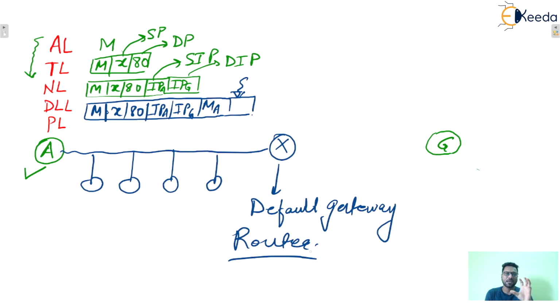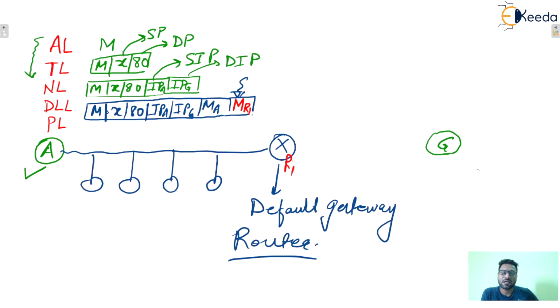So let's say host A is in one network, that is any LAN network. So one router will be there corresponding to this network. Now what will happen? What will the data link layer do? The data link layer will attach the physical address of this router, let's say R1. This router is R1.